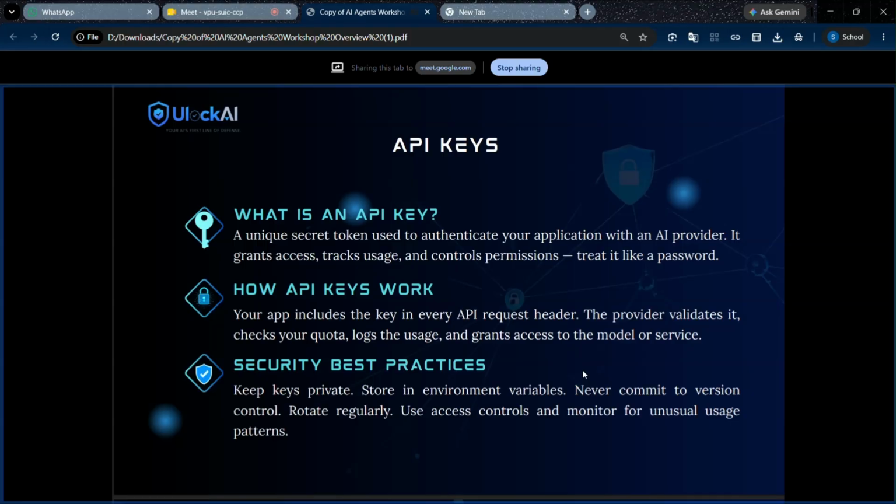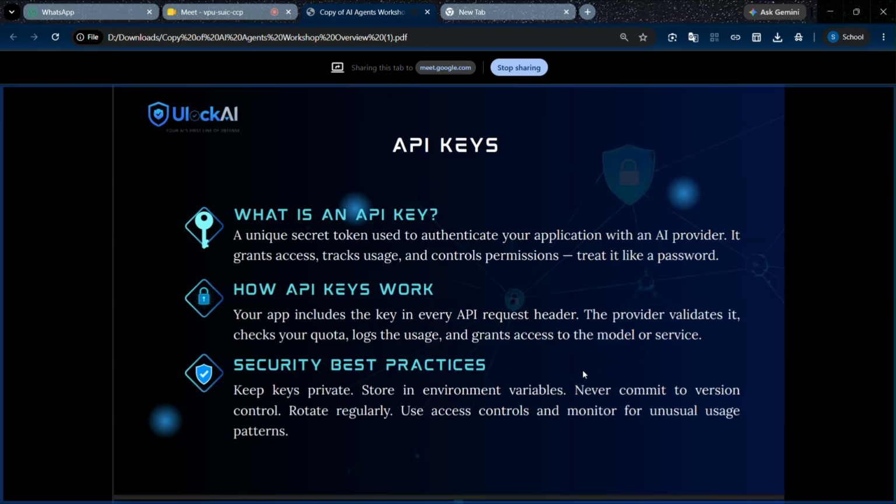What is an API key? An API key is a unique secret code token used to connect our chatbot with the LLM provider. It grants access, tracks usage, and controls permissions. It's like a unique keyword, and we should protect the API key from attackers and unauthorized persons. How does an API key work? Your app includes the key in every API request header, and the provider validates quota, logs the usage, and grants access. Then it provides the services of the model.